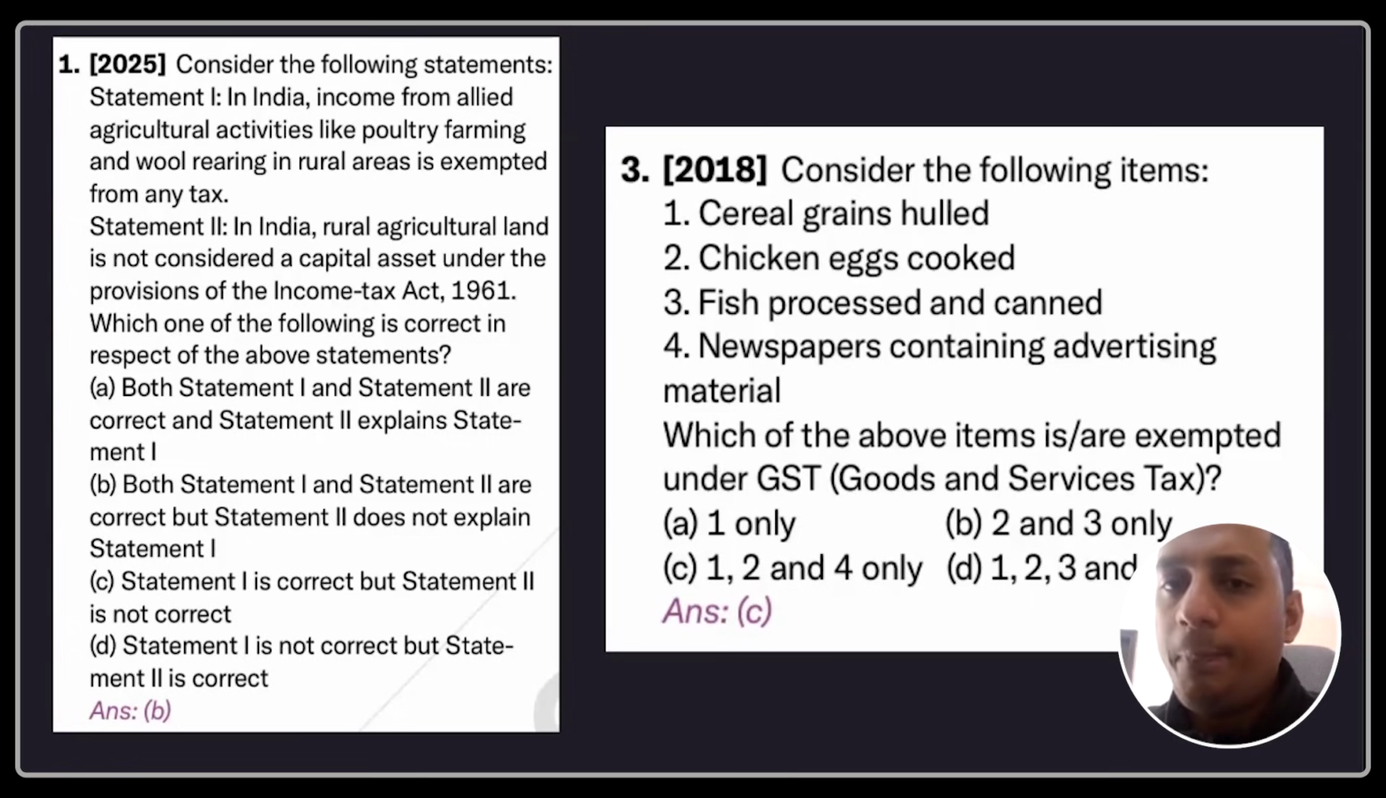And in 2018, UPSC asked a question with respect to GST. But just understand that manufactured goods, agriculture goods will come under GST, which includes packing and everything. So fish processed and canned will definitely come under GST. Newspapers by GST is exempted. So if you eliminate 4, then you can directly go with 2 and 3 only. Because chicken eggs cooked, they are served in the restaurants, right? So in restaurants, they attract GST. So therefore, 2 and 3 will be the answer here.